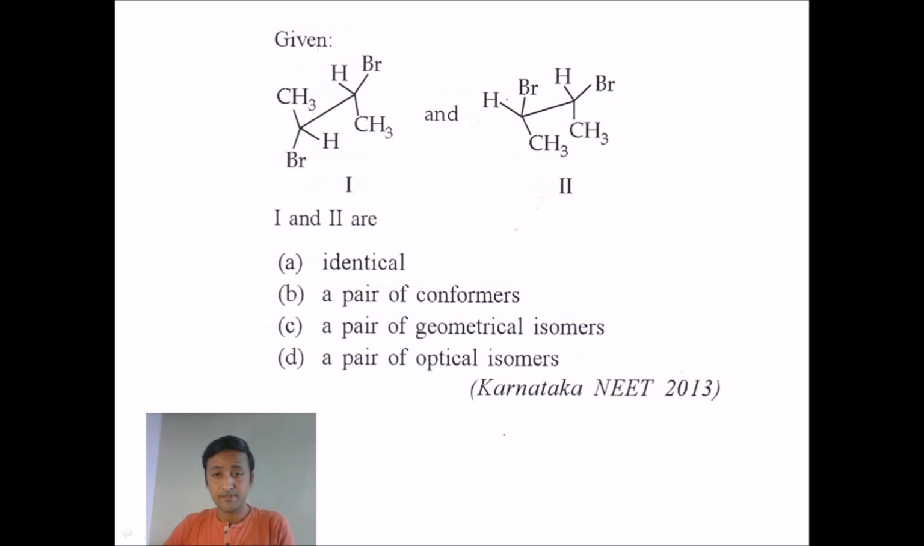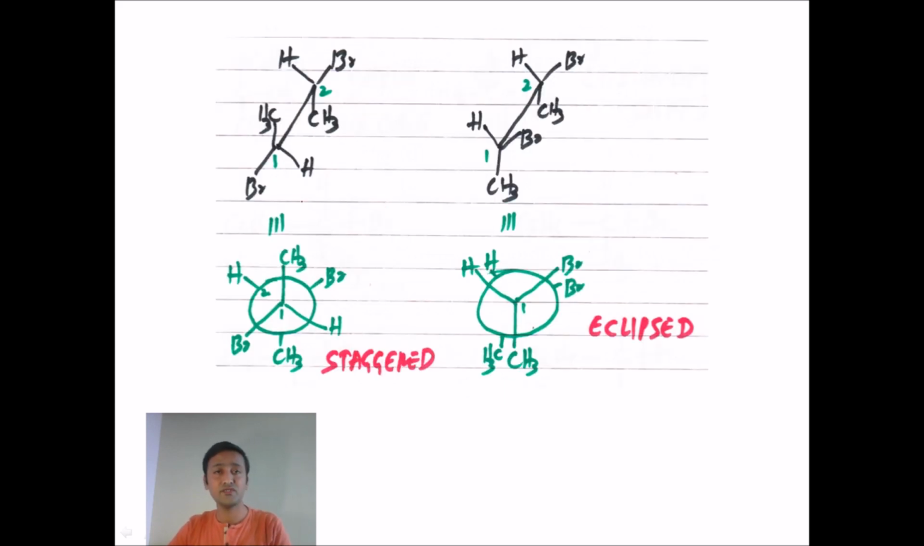Okay, the next question is from the 2013 NEET paper, and you can see the 2 structures given here. Those are Sawhorse structures, and you can easily convert these Sawhorse structures into Newman projections to get a clear idea. For the 2 structures 1 and 2, the question is how these 2 are related. Are they identical, a pair of conformers, a pair of geometrical isomers, or a pair of optical isomers? First, what we need to do here: Sawhorse projections are given here. We can easily convert them into Newman projections.